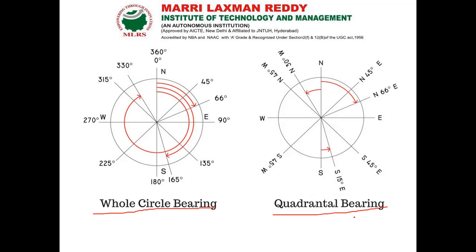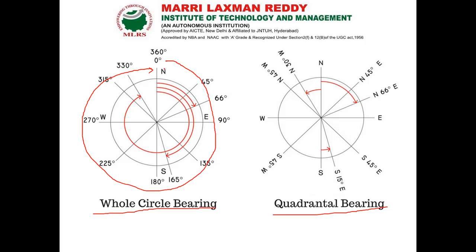Now we can discuss whole circle bearing and quadrantal bearing. First, whole circle bearing. Whatever reading we get is from 0 degree to 360 degree. This is called whole circle bearing.